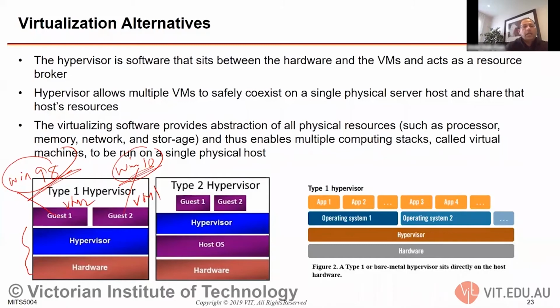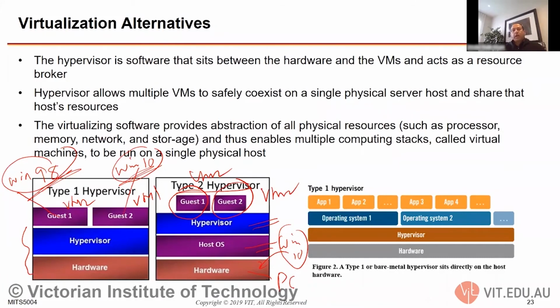In another scenario, where you're using a type 2 hypervisor, you have the hardware, which is your computer, your PC motherboard. Then you have Windows, let's say Windows 10, installed on the hardware provided by the computer. Then you install software called a hypervisor, a third-party hypervisor. On top of this hypervisor, you run virtual machine 1 and virtual machine 2. This is how you can run it.